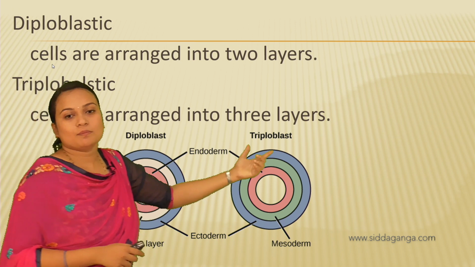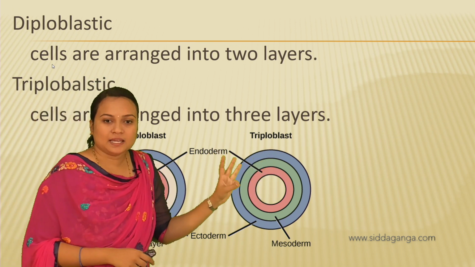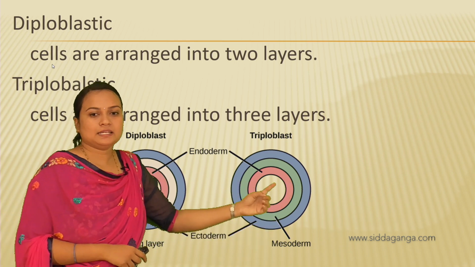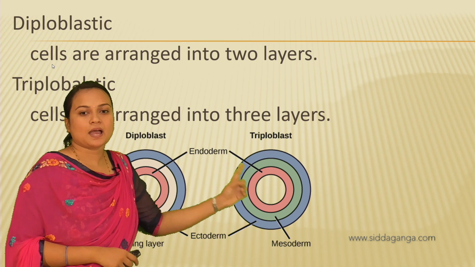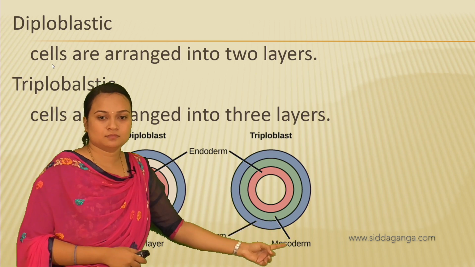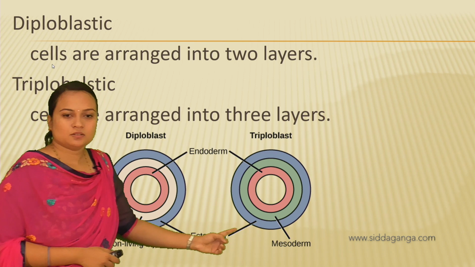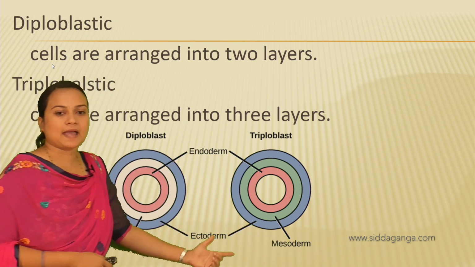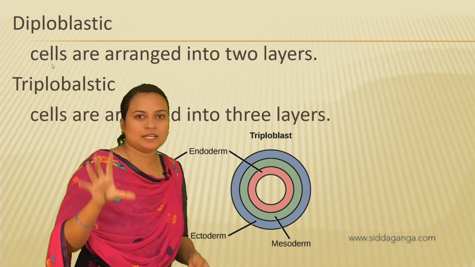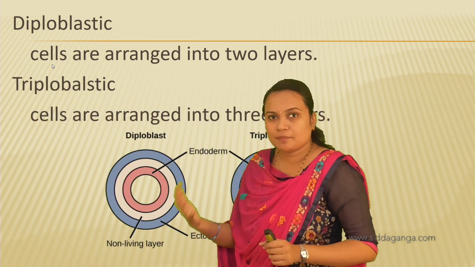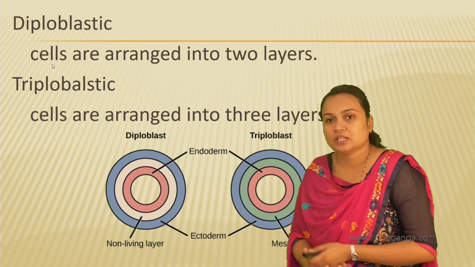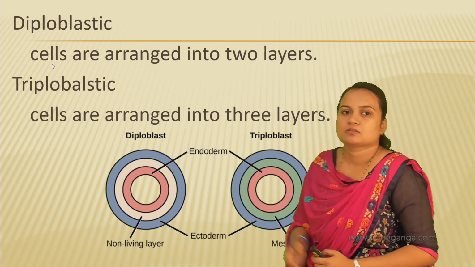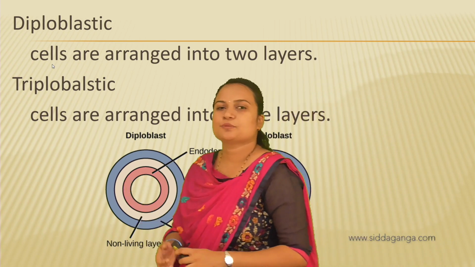Okay, so triploblastic organisms have 3 layers: the inner endoderm, the middle mesoderm, and the outer ectoderm. Endoderm, mesoderm and ectoderm. So these are 3 layers. While developing, the cells are arranged into 3 layers. So based on this, the classification can be done whether they are diploblastic or triploblastic.